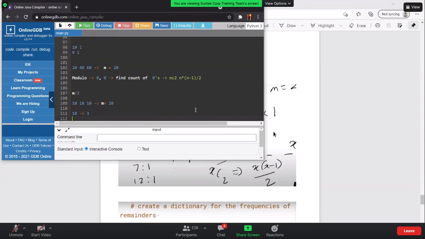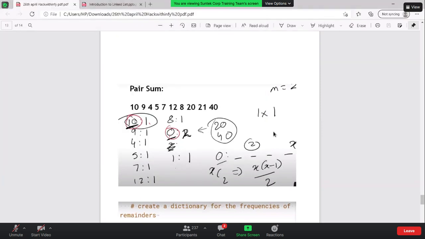But you won't be having a respective number with respect to this, right? So for any of the numbers, you can find the respective number. With respect to the 9, you're going to hunt for the number 15 minus 6, so you're going to hunt for 6, whether a 6 is present or not. For the number 4, you're going to hunt for 11. For the 5, you're going to hunt for 10. But for the 10, you need to hunt for the 10 itself, which is the number itself.